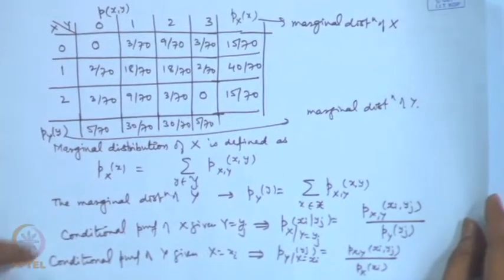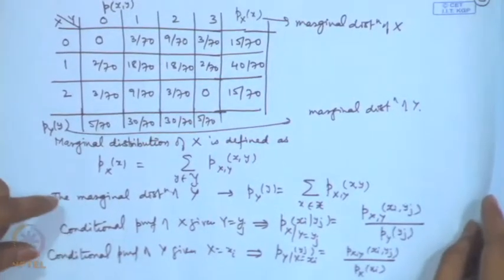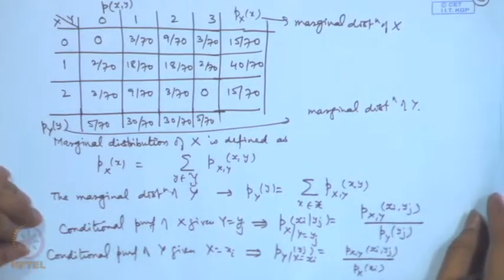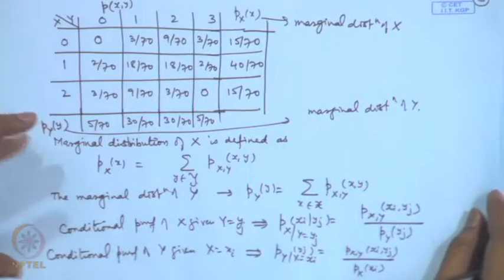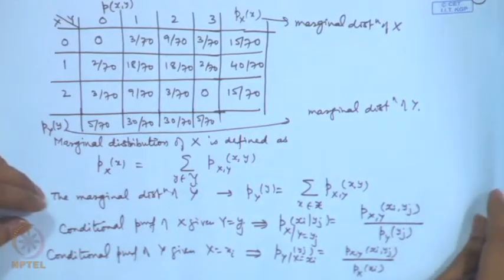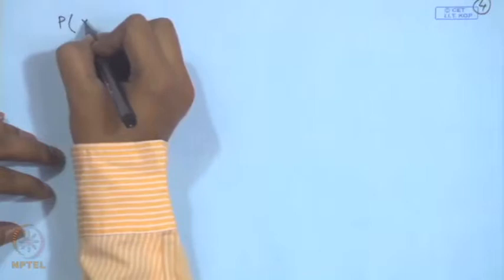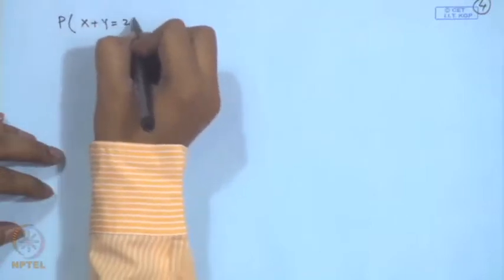So, once we have the conditional and the marginal distributions, we can answer any questions regarding the probabilities of x, y, x given y or the joint distributions of x and y. For example, say we want to find the probability that x plus y is equal to 2.